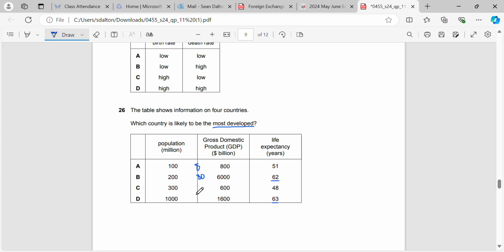Figures are almost irrelevant really anyway, but you can check it yourself. 2 and then 1.6. Okay, so what we can see is this country B, they have the highest GDP, and they also have a life expectancy of 62 years old. So we can assume that they are the richest country from these 4 that are given.